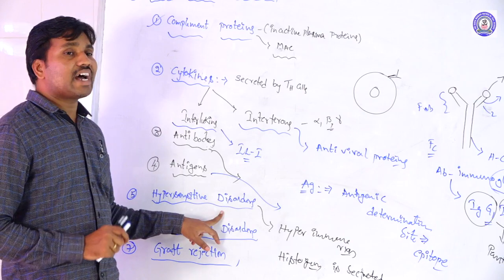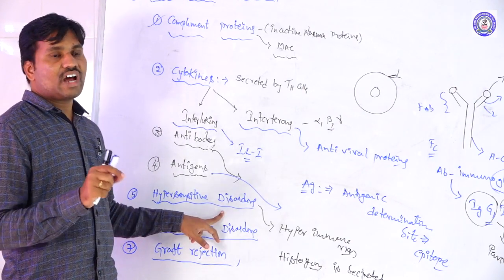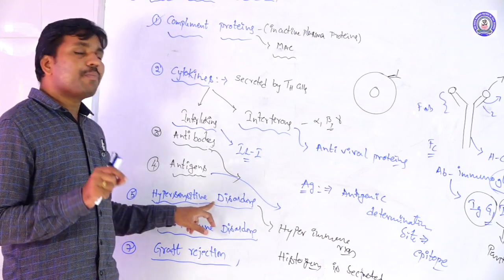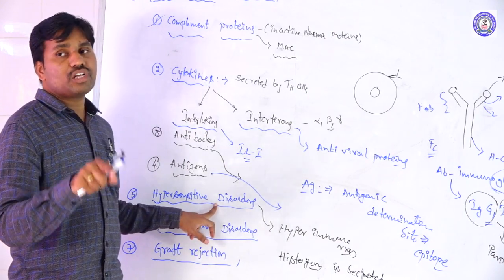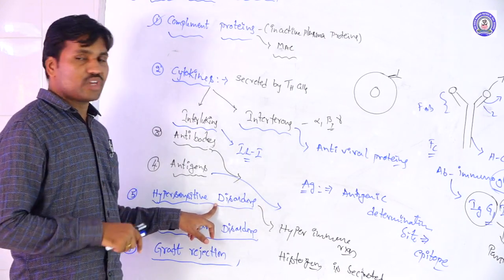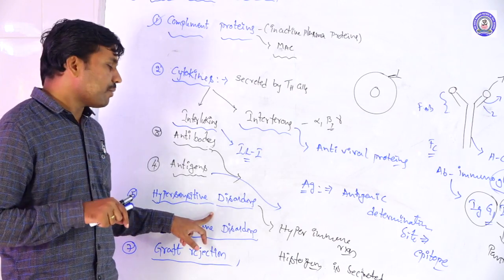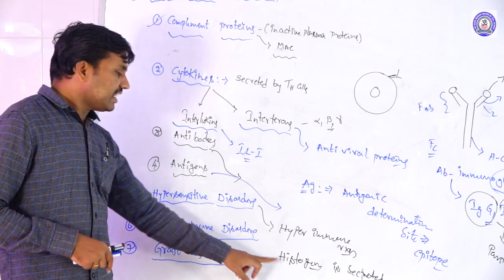It reaches anaphylaxis, anaphylactic shock. In that state, because of the hypersensitivity reactions, death can also occur in humans.